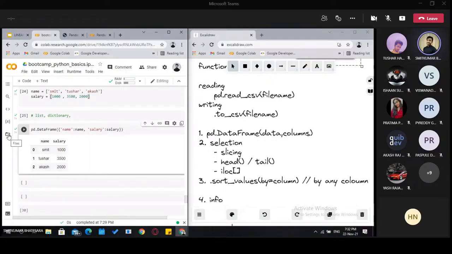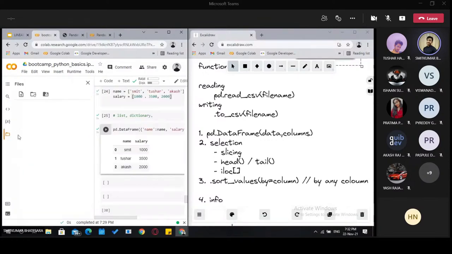Can you see this file icon? Can you see my cursor? When you click on that, it shows some sample data. You can also see it on your computers, it will be the same for all because it is provided by default by Colab. You can click on that and see several CSV files.